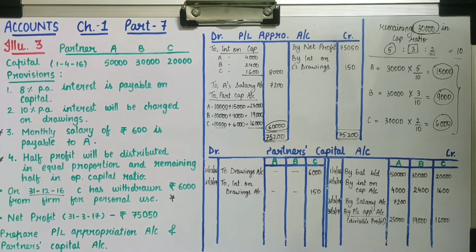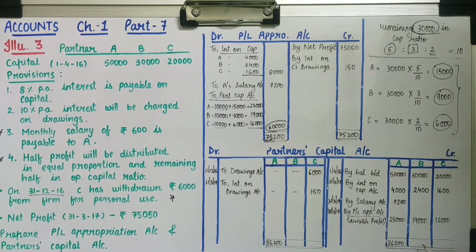Now finally we have to close partners' capital account. With the values it is visible that the credit side total is more. So we will close the capital account with the total of the credit side. A's total is 86,200 rupees and the same we will write on the debit side, 86,200 rupees.